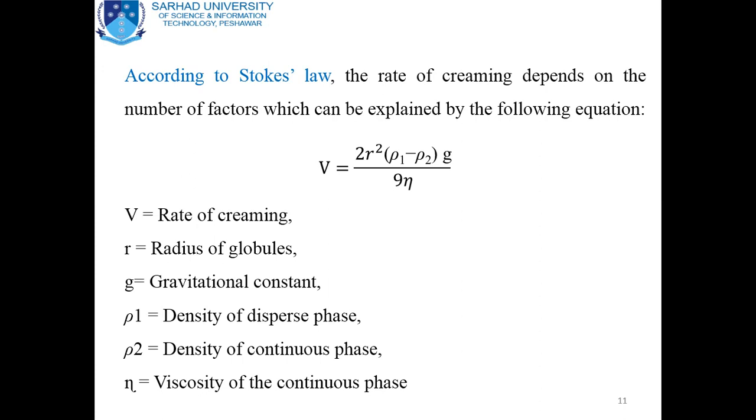It means that on the upper side of the equation, r square, the density difference and g, by increasing these factors we can increase the rate of creaming or sedimentation, while viscosity is inversely proportional to V, the rate of creaming.